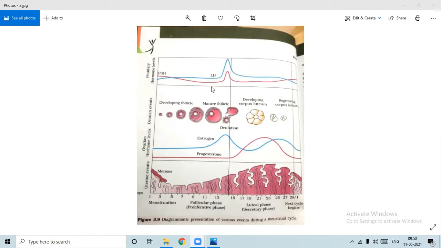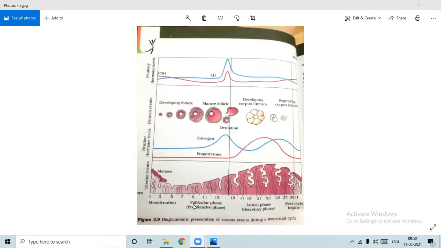It increases slowly because the ovarian follicles are developing, and because ovarian follicles are forming the estrogen, the level of the estrogen also increases. Clear? Level of estrogen increases. So under the influence of the estrogen, the proliferation of the uterus membrane will take place.